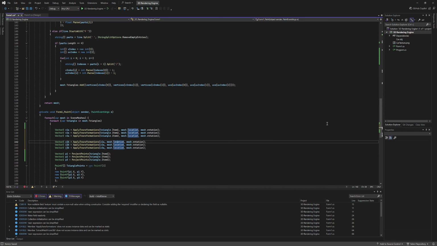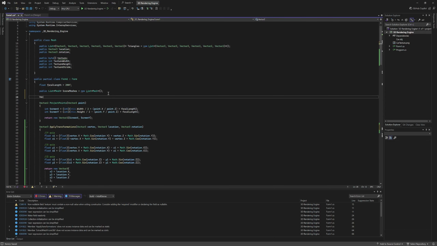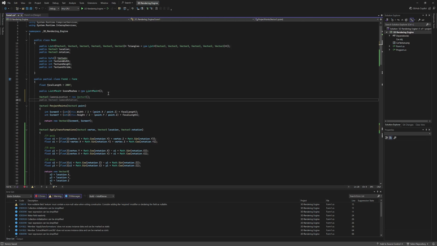Now for the location and rotation, we're actually going to go to the top and create a new Vector3 called cameraLocation equals new Vector3, and then we'll do Vector3 cameraRotation equals new Vector3. We'll also make this one here public so that we can access it later from a different script. And then inside here we can just write 0, 0, 0, and 0, 0, 0.